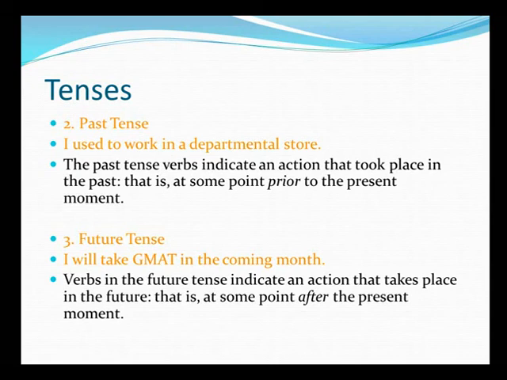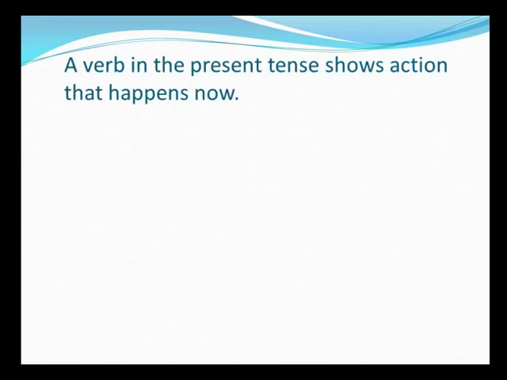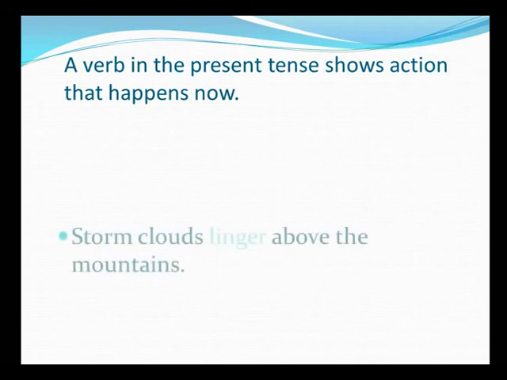So, as we learned, a verb in the present tense shows action that happens right now. Let us understand that with the help of some examples. Storm clouds linger above the mountains. So here, the action is being done right now. It is happening right now. If somebody asks you a question, when do storm clouds linger above the mountains? The answer would definitely be at the present moment. So we are using a present tense here.